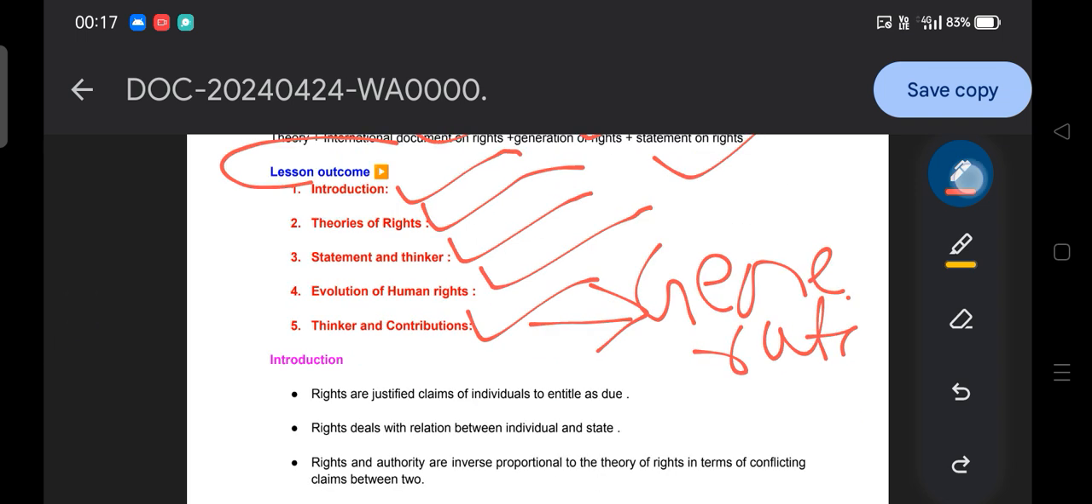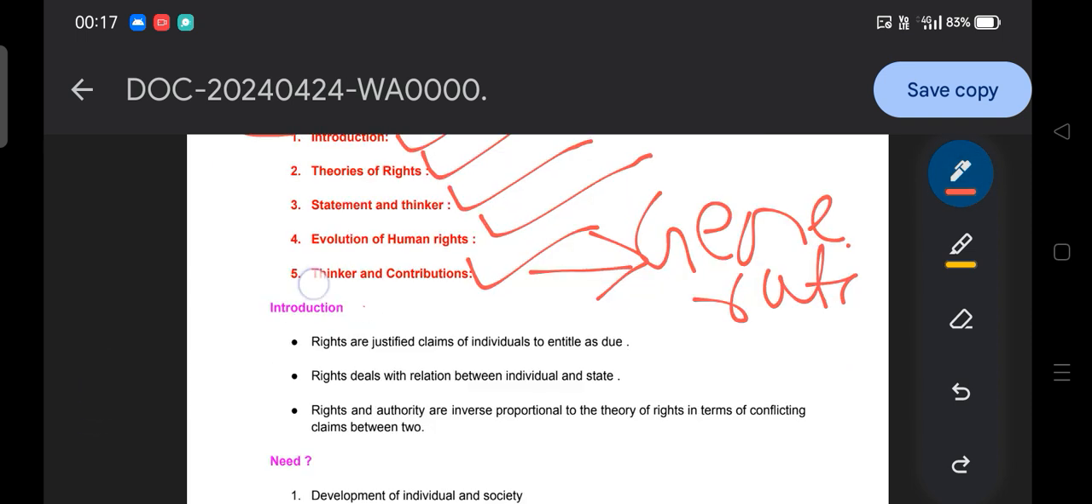So let's start first. Introduction. Rights are justified claims of an individual to be entitled as a due. What does it mean? Rights means what? Justified claim. And here, justified claim means that it is recognized by the society, that the right is appropriate with the social interest, or is exercised in the society. It is not antisocial in nature.